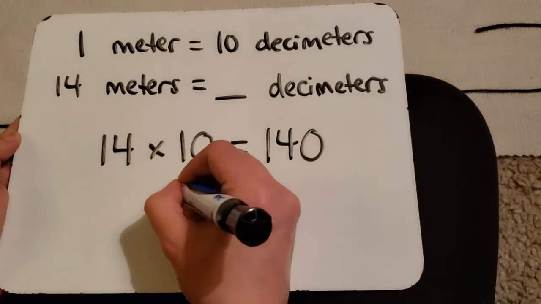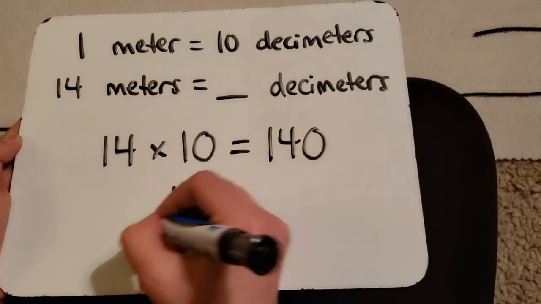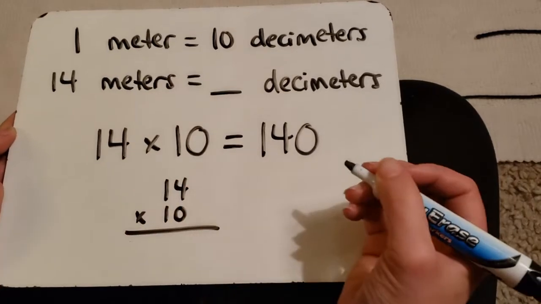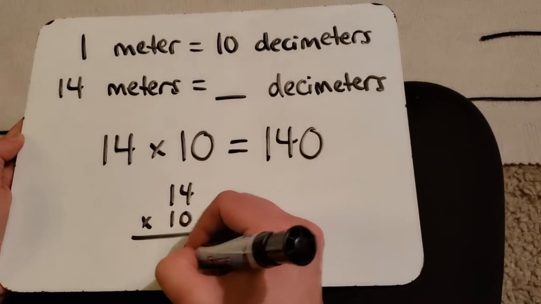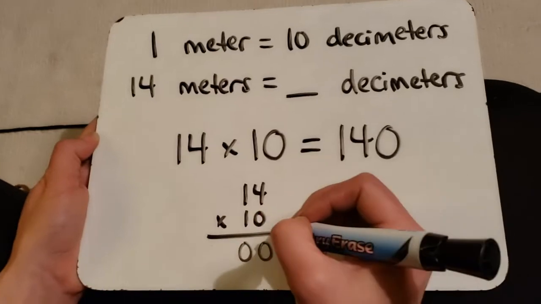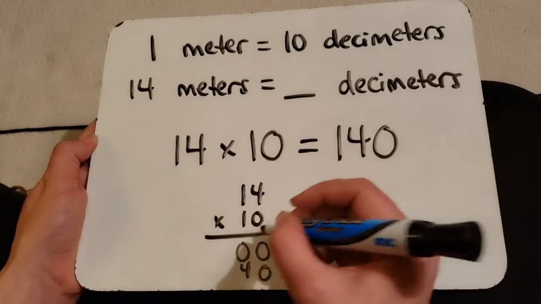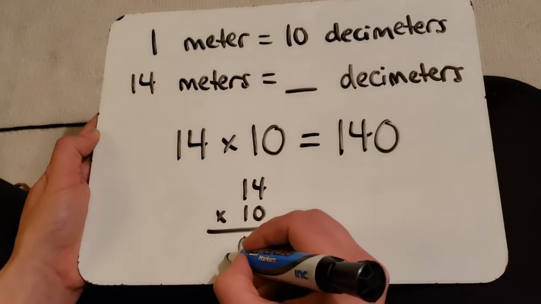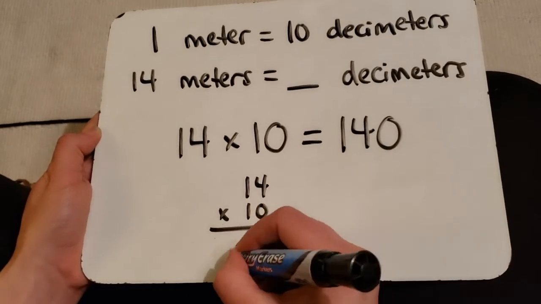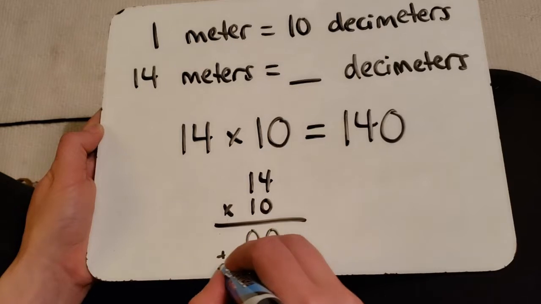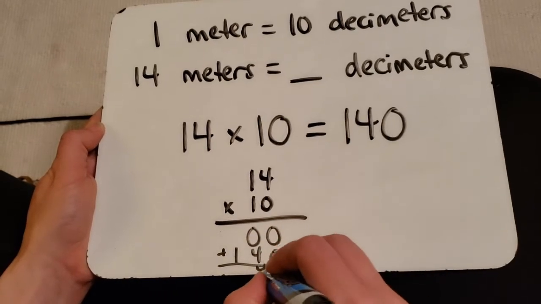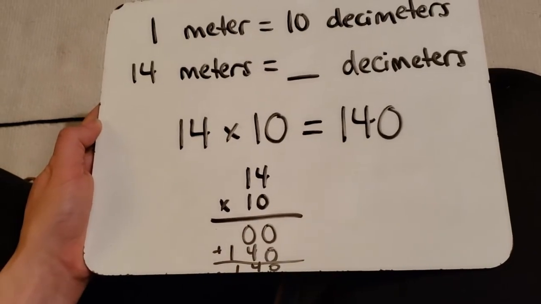You might also like to look at it like this. 14 times 10. Oops. Oopsies, I didn't really leave a lot of room. Sorry. Well, that is just the smallest little thing I could possibly do, huh?